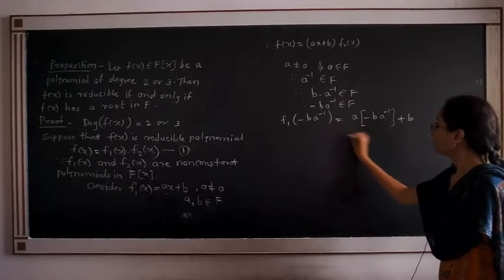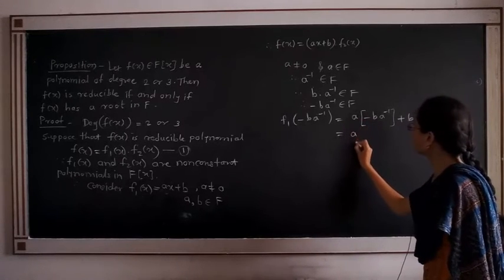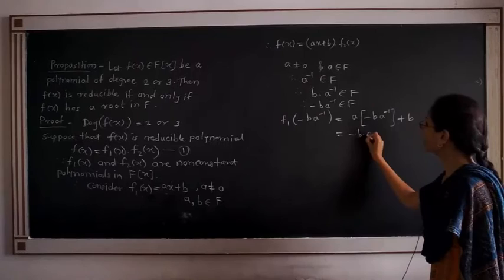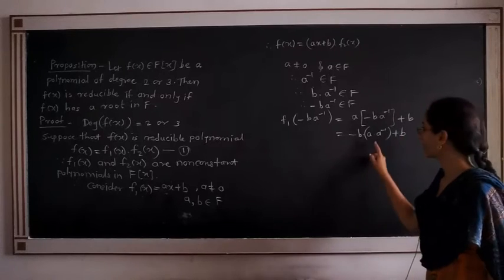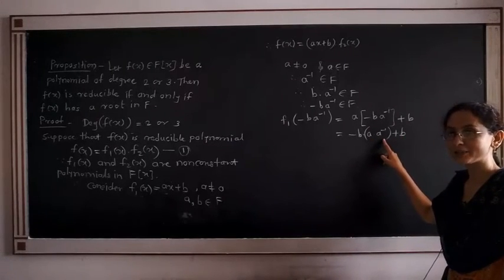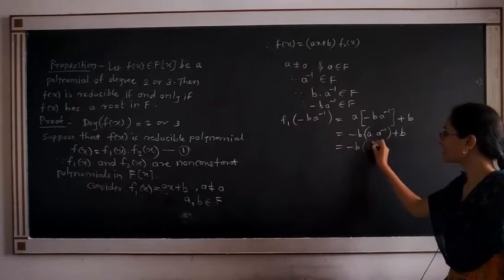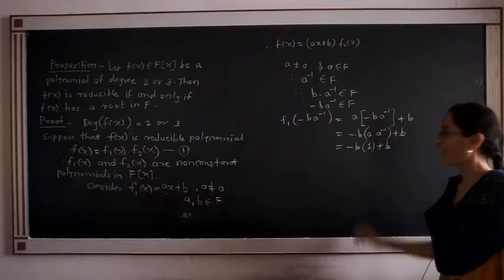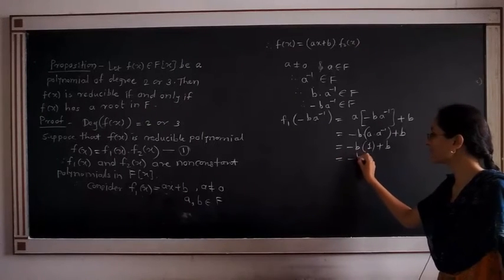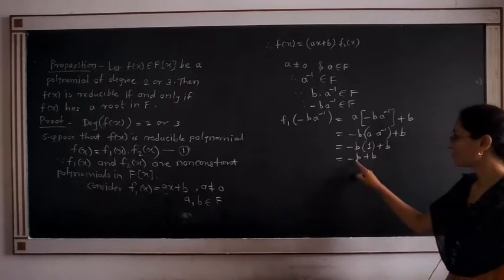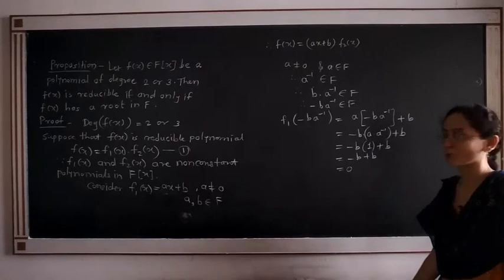Okay. Now, the associativity property gives us minus b into A inverse plus b. What is this product, A into A inverse? It comes to be identity. This is equal to minus b into, consider 1 as identity, plus b. Identity into any element of that field is equal to the same element. Therefore, this is minus b plus b. Now, minus b is the additive inverse of b. Therefore, it is equal to 0.